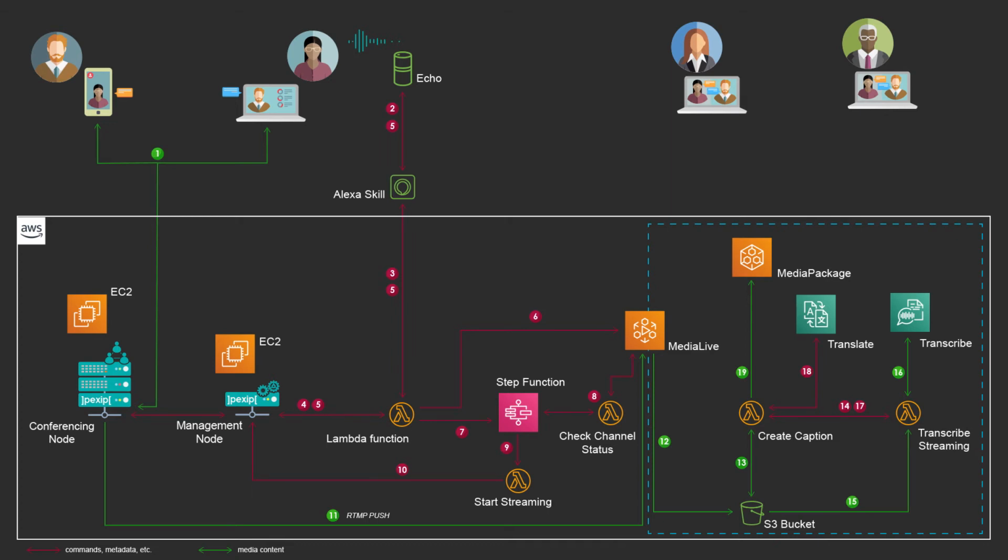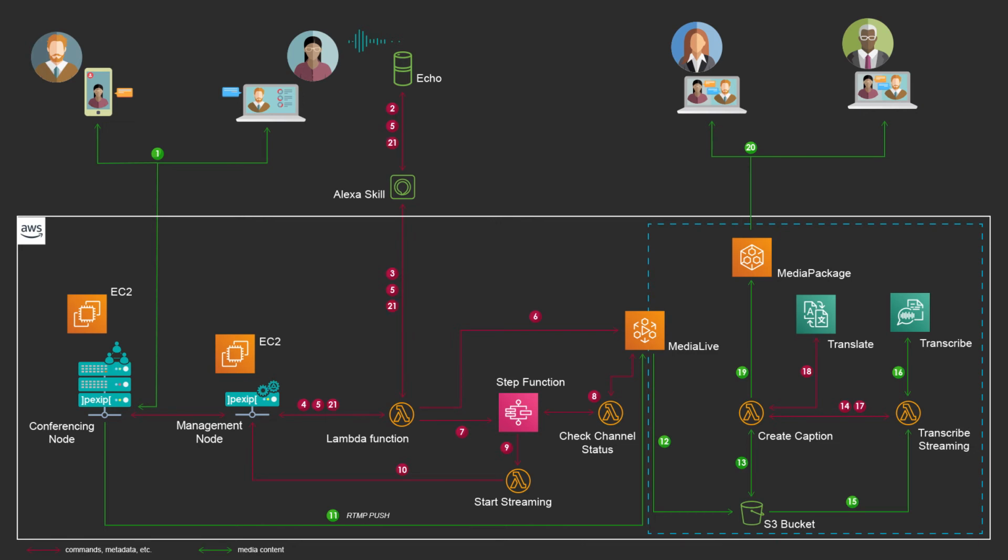Note that the template provided by AWS allows to deploy a CloudFront distribution CDN to provide better performances to worldwide audience. But I haven't done it for my test. Using the Media Package manifest, viewers can view the conference and select the subtitle language of their choice.